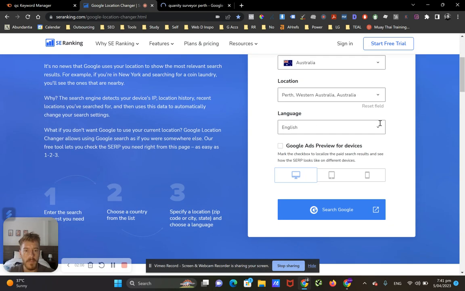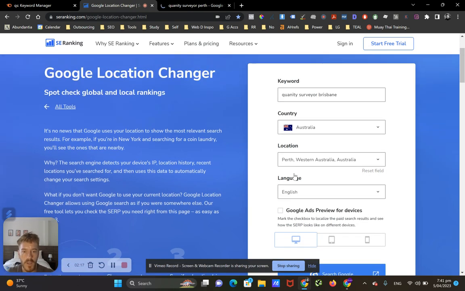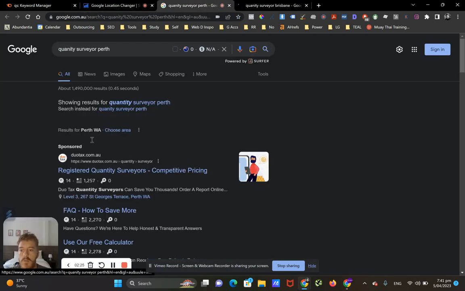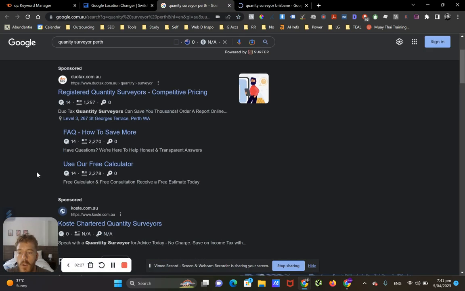Now let's do Brisbane. If you're doing this, you only need to do it for the city that you're in. So if you're doing fences in Auckland, then you just need to do fence builders Auckland and put your location in Auckland. Brisbane. Okay, let's have a look at what's changed.